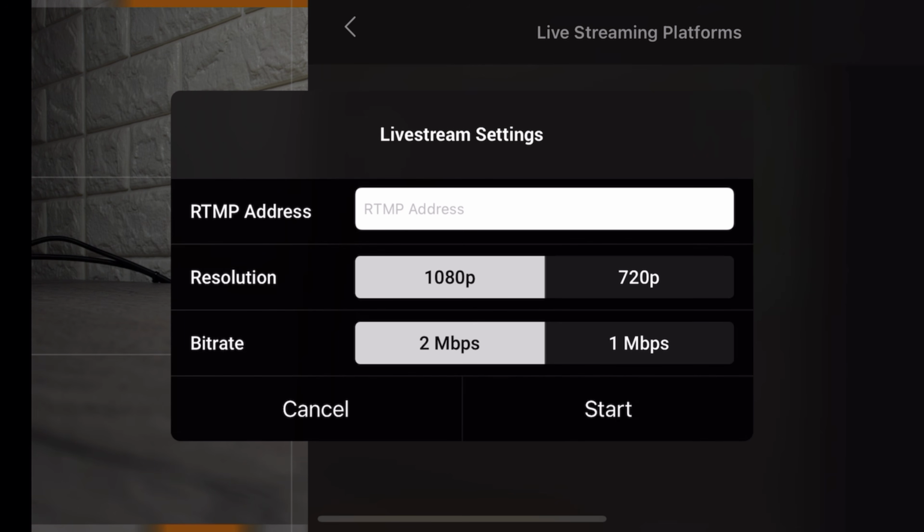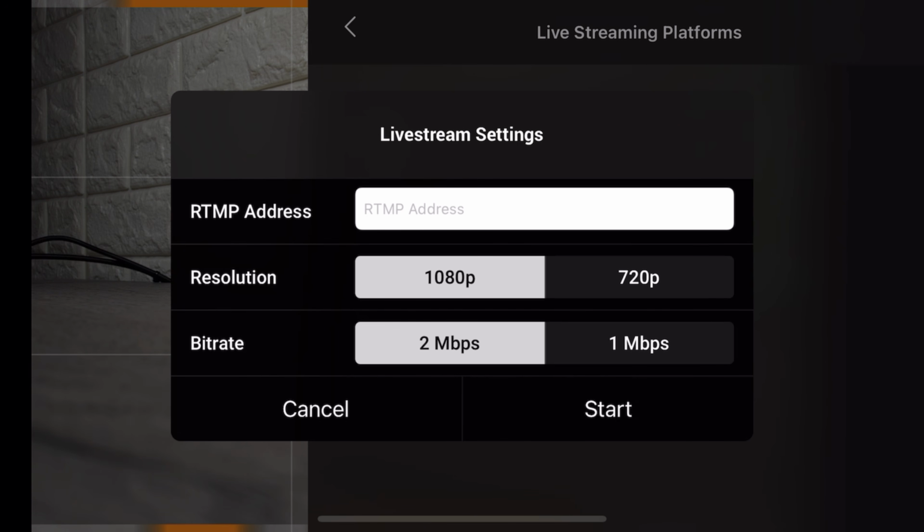Some of the settings we can change are that we can stream in 1080p or 720p, and the streaming bitrate is 2 megabits or 1 megabit. That seems pretty low. The Android version, I do believe, had a higher bitrate, so that is kind of interesting. Depending on your signal strength, if you're streaming from your backyard and you're connected to your Wi-Fi, you can have it at a higher setting. If you're flying out at a location and your signal strength is a little low or maybe not as strong as it could be, you might want to bump it down to 720p and 1 megabit per second.